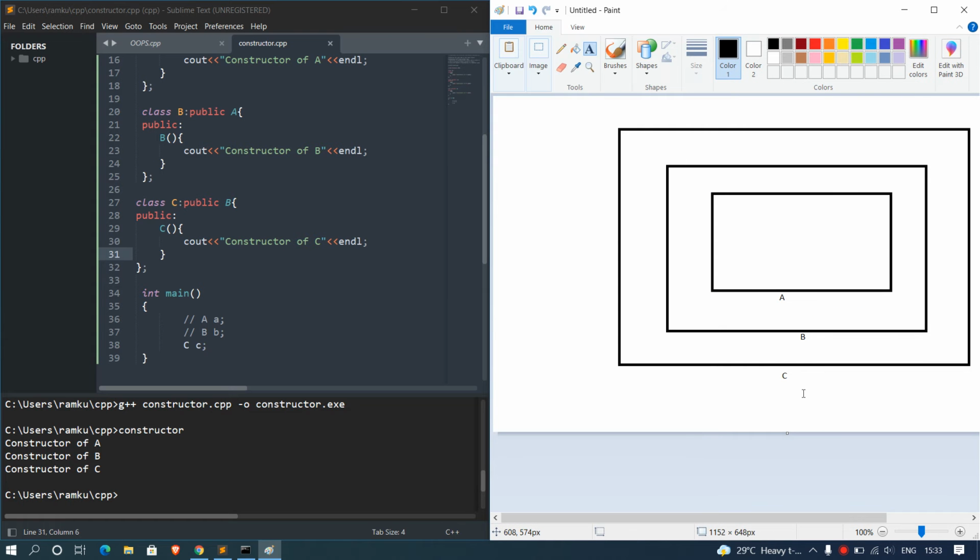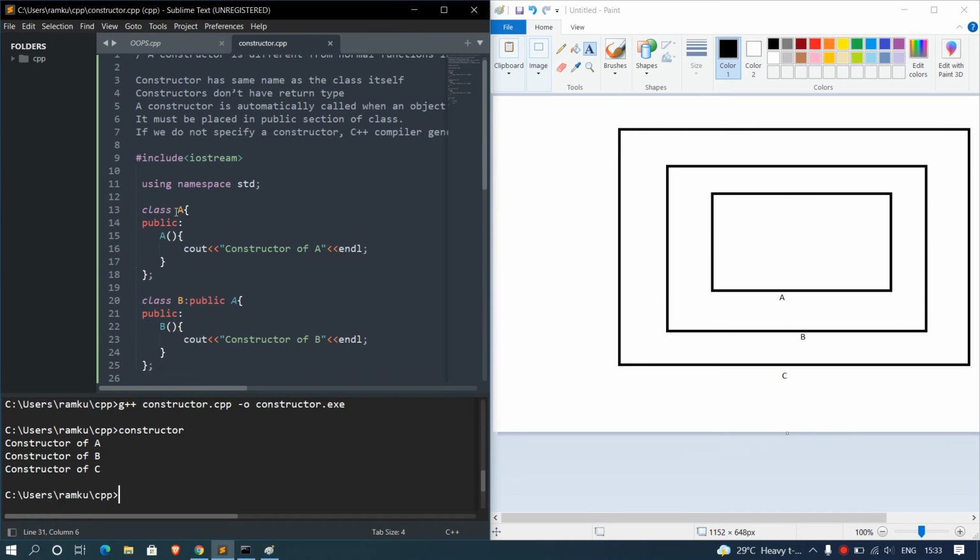Whenever we call the constructor of C class, that is, we have created the object of C class, it will firstly check if there is a parent class. Here there is a parent class existing, so it will go to its parent. Here its parent is class A, so it will first check for the default constructor.